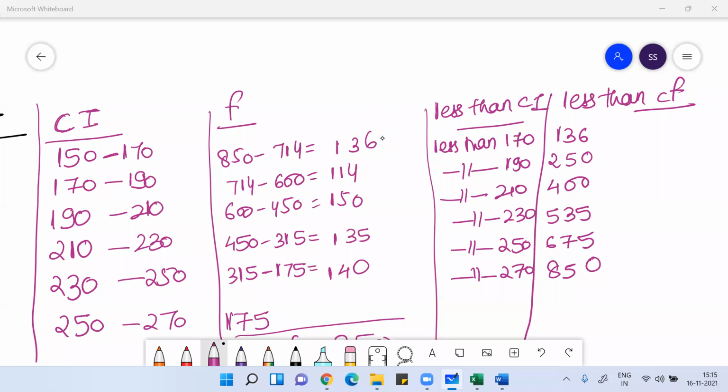Clear? Anyone, any doubt? Guys, ask me if anyone has any doubt.